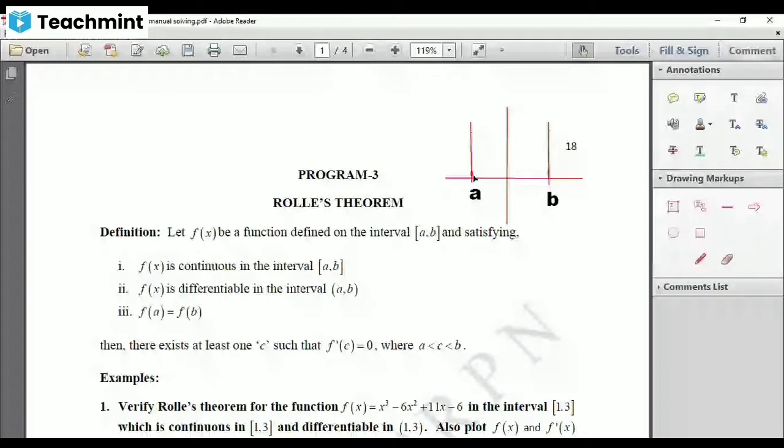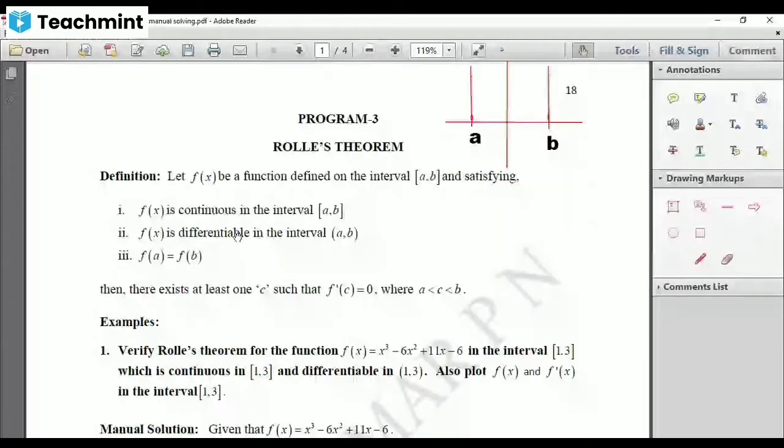For all of them, f of x is finite. Then further, what they are saying is f of x is continuous in the closed interval a comma b.